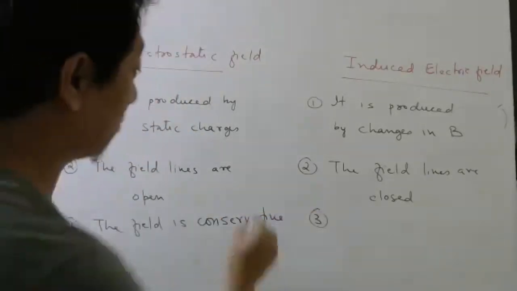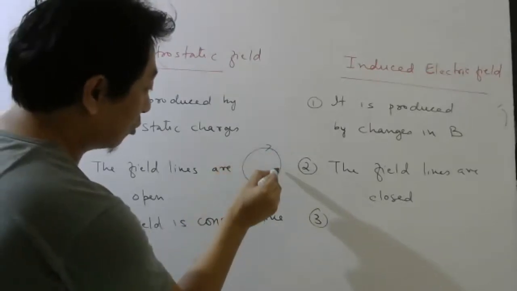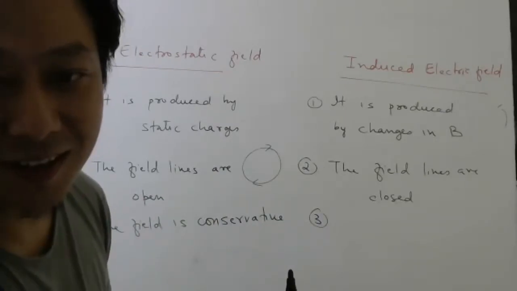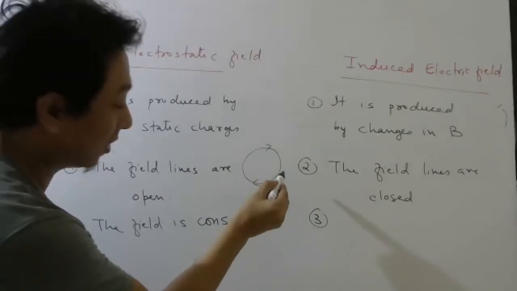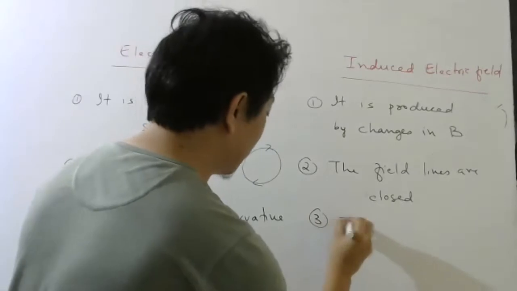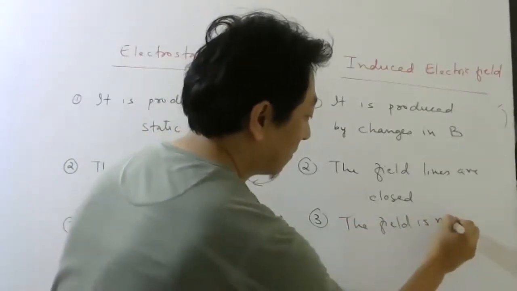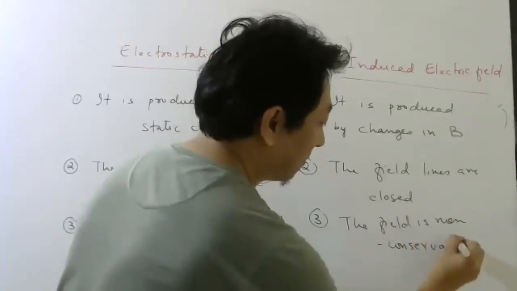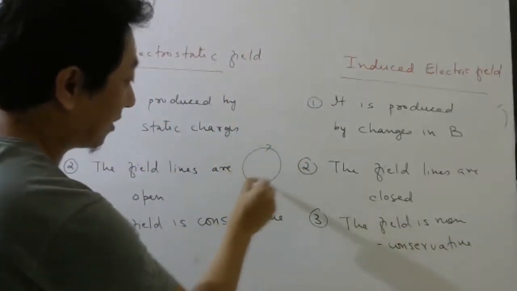Here it is a closed loop like this. So when you go this way, it will do positive work. When you go this way also, it will do what work? While going this way, it does positive work. While coming this way, it again does positive work. So this will be non-conservative. The field is non-conservative. That's why there is EMF, no? So for EMF, there has to be work done in the closed path.